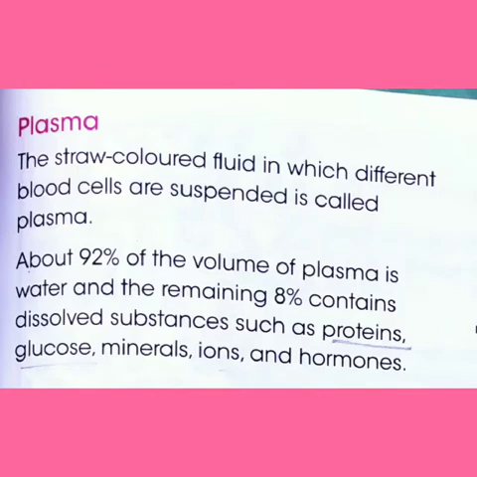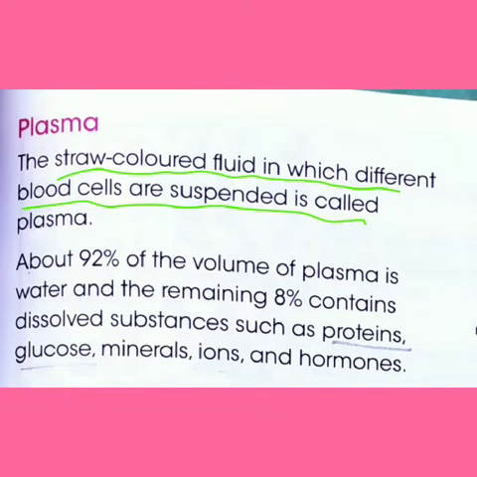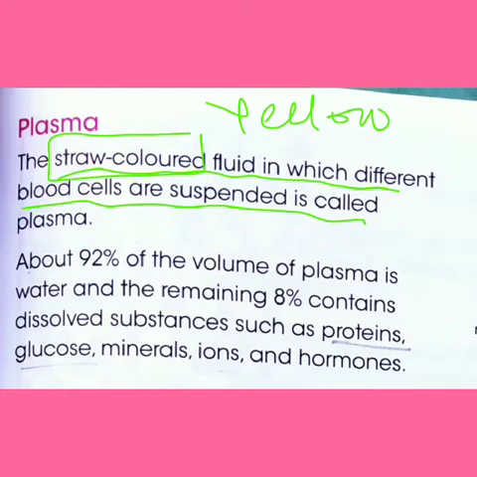Plasma is a straw colored fluid in which different blood cells are suspended. This straw colored means pale yellow, light yellow. And 92% of the volume of this plasma is water, and the remaining 8% contains other substances, that is proteins, glucose, mineral ions, and hormones.